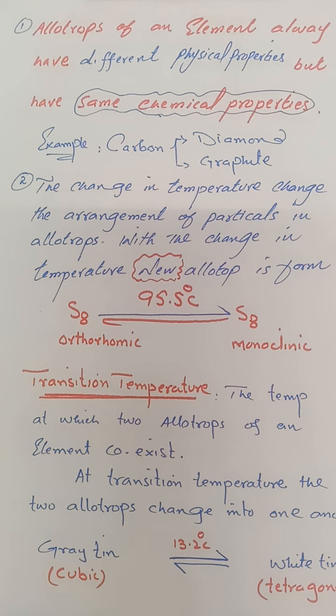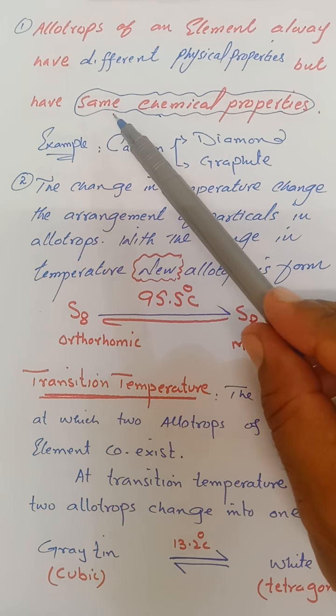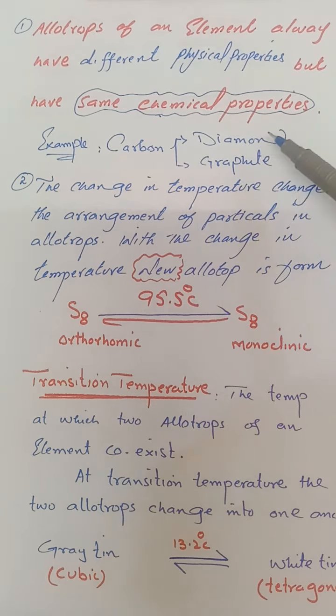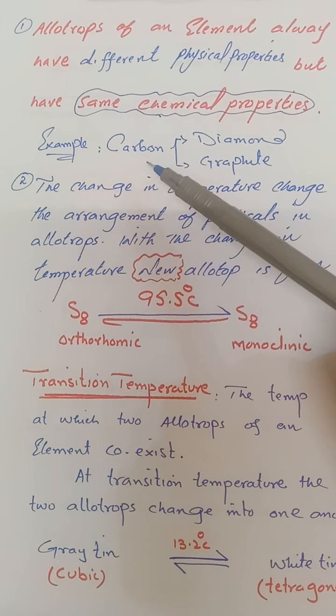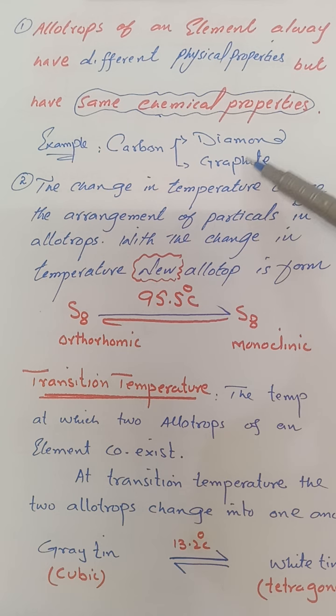It should be kept in mind that the main difference between allotropes of the same element is the difference in their physical properties. The allotropes of an element will have the same chemical properties because of the same kind of atom and the same atomic number of the atoms in the element. For example, carbon exists in the form of diamond and graphite. Diamond and graphite will have different physical properties, their melting point, their hardness, etc. But diamond and graphite both contain atoms of carbon. So because of the same atom, they will have the same chemical properties.